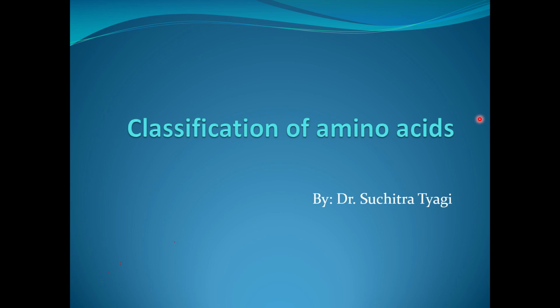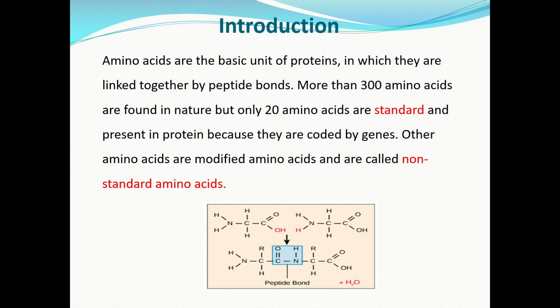Our today's topic is the classification of amino acids. First of all, we have to understand what are amino acids. Amino acids are the basic unit of proteins which are linked together by peptide linkage. Now, what is the peptide linkage or peptide bond?